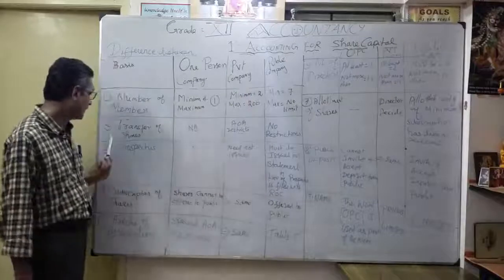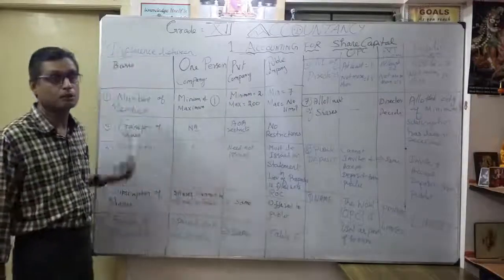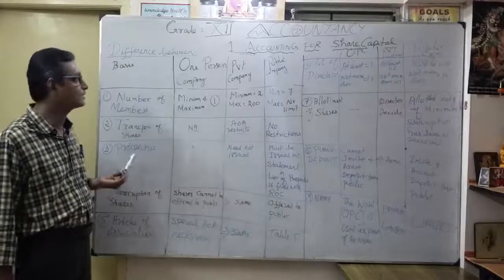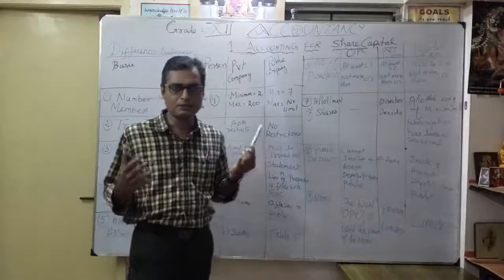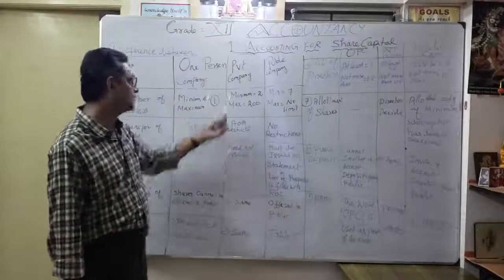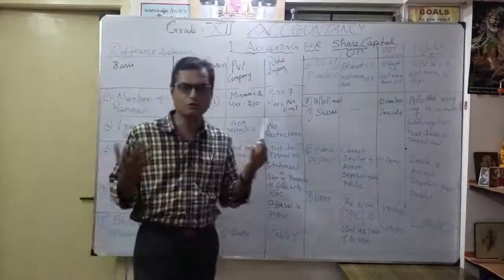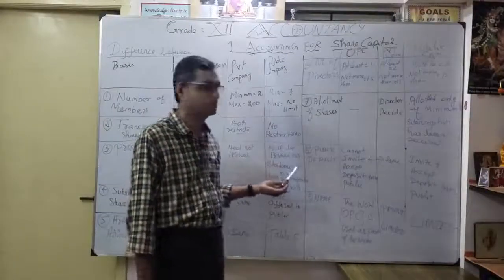Go for the third one, prospectus. That we will study later in detail. What is the meaning of prospectus? Correct. Here, what is the prospectus in a one person company? No need. Only one person should know. You never invite anyone outside. Correct. That's what I say. Here, the private company need not issue. There is no question of prospectus. But in a public company, it definitely must be issued.